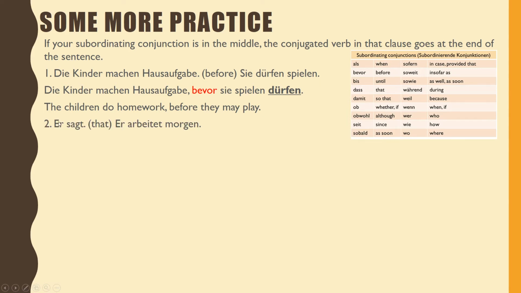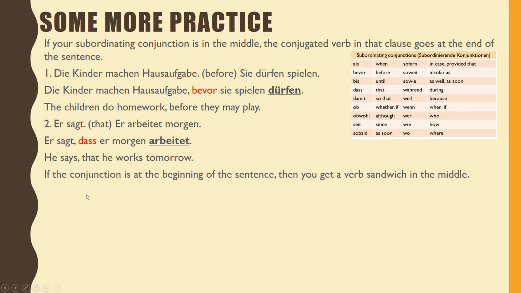Our second example is: er sagt, er arbeitet morgen. Again, our subordinating conjunction is in the middle. So, which one is that? You should see it. Then we have, in this sentence, what is our conjugated verb? Right, arbeitet. So we're going to kick that to the end and get: er sagt, dass er morgen arbeitet. This means he says that he works tomorrow.